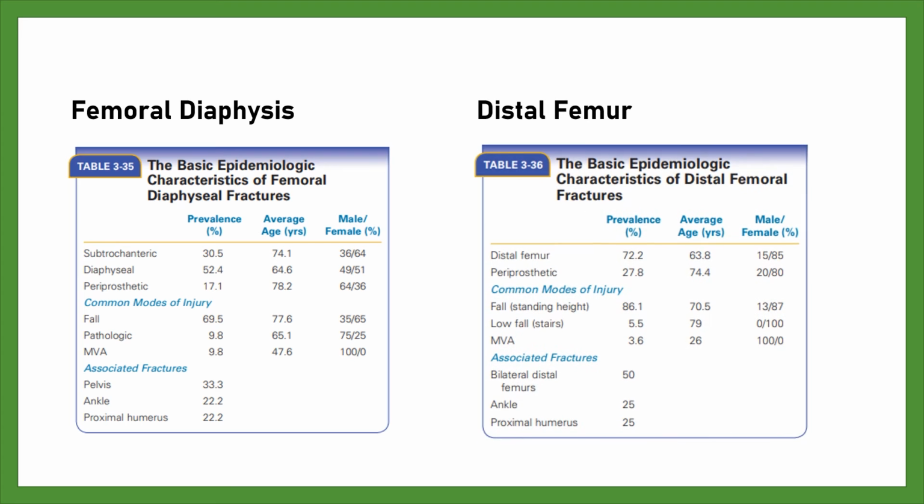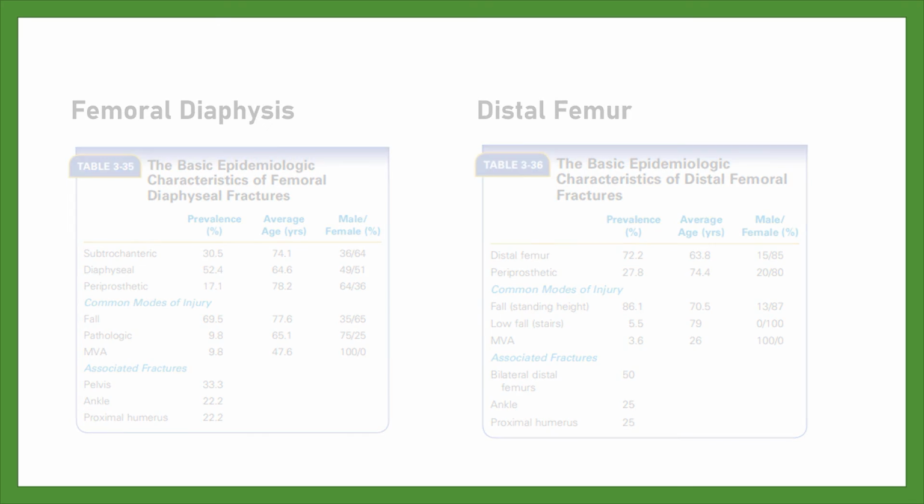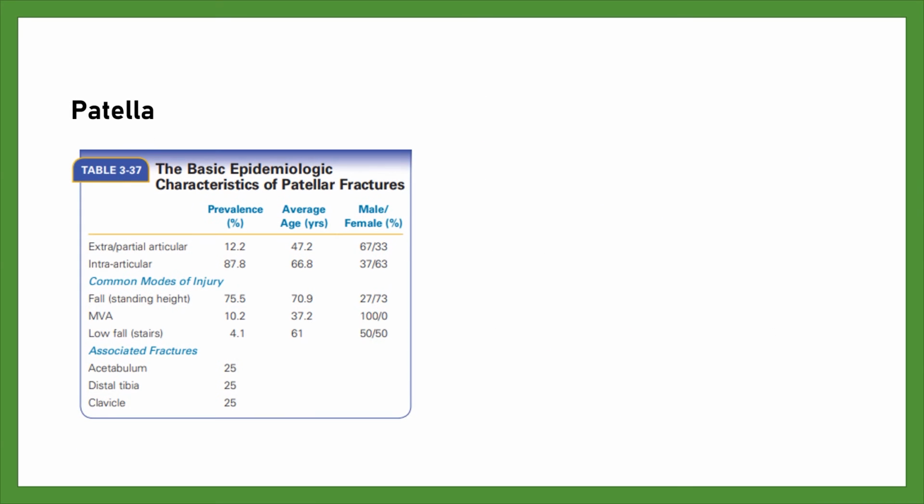Distal femur. The table shows that in 2010 to 2011, 27.8% were periprosthetic fractures. Patella. The table shows that about 3/4 result from a standing fall. There is a small male cohort in which patella fractures were caused by motor vehicle accidents.